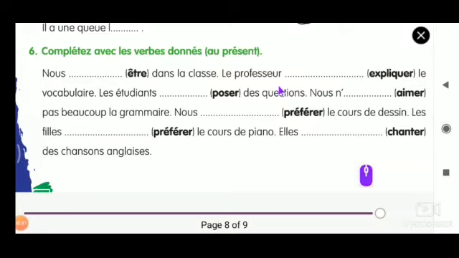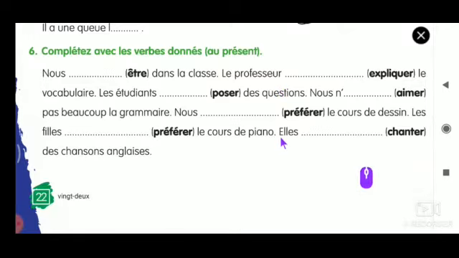Okay, now the last sentence. Elle chantait des chansons anglaises. Chanter is an ER verb. So what is the subject here? The subject is elles. So what should be added? Take out the ER and add ENT. So elles chantent des chansons anglaises. So that will be the answer. Hope you understood this.